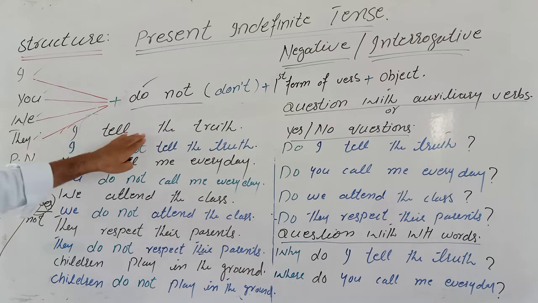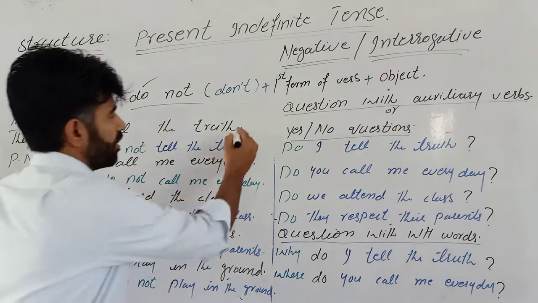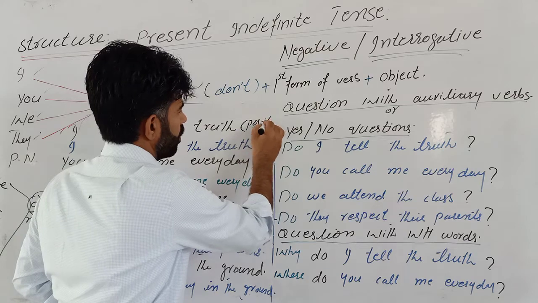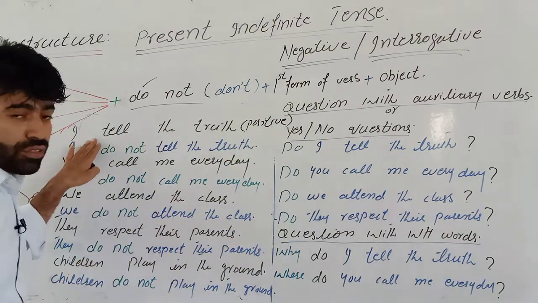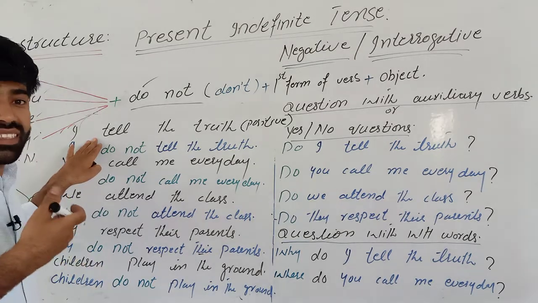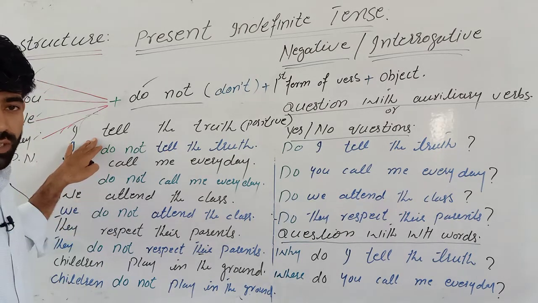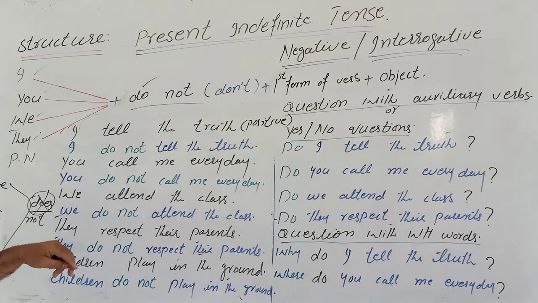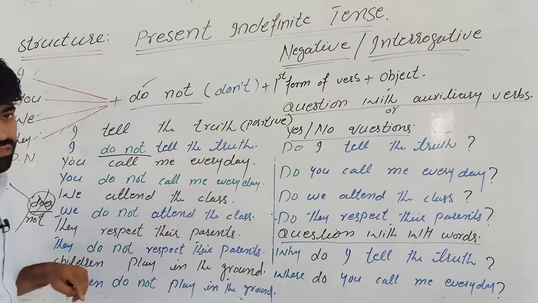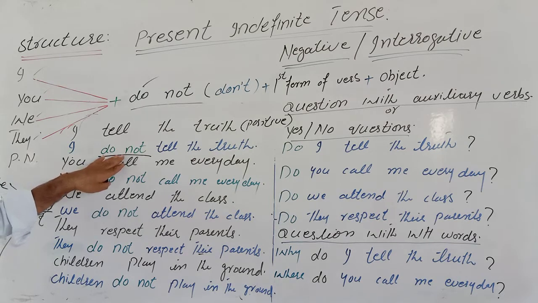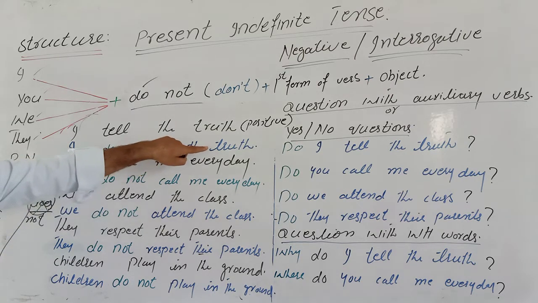So let's start. I tell the truth. This is a positive sentence. This is a statement, something that I am telling someone. And if I want to negate, if I want to say no, I am not telling the truth, what will I say? I do not tell the truth. Where do I have to add the don't or do not? After I. I don't tell the truth.